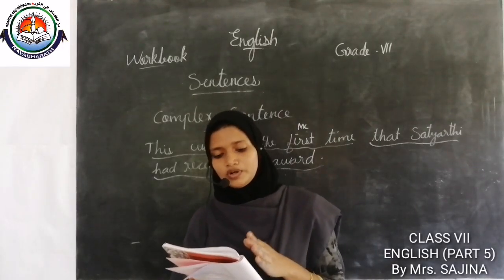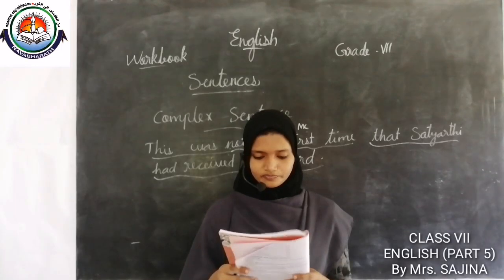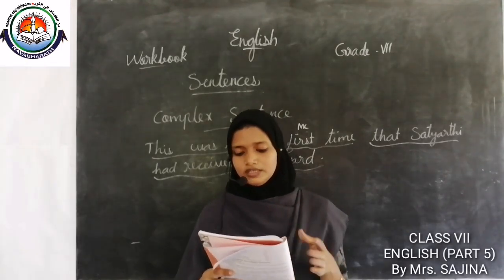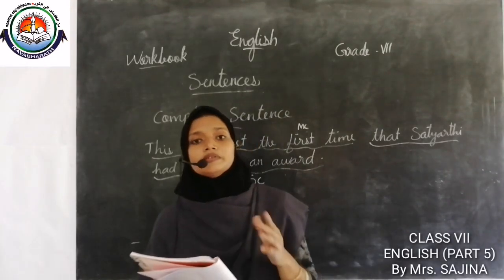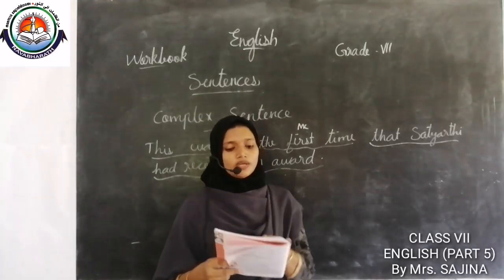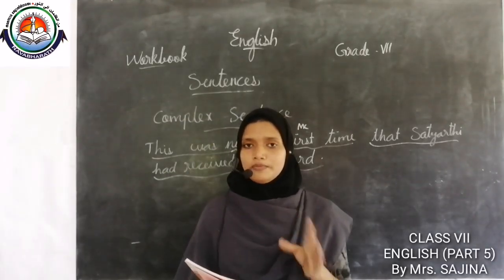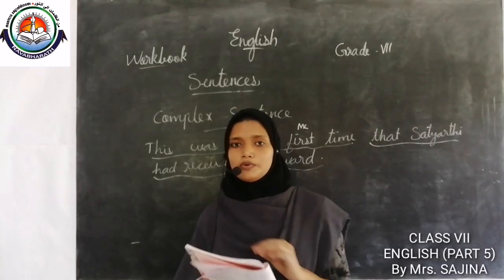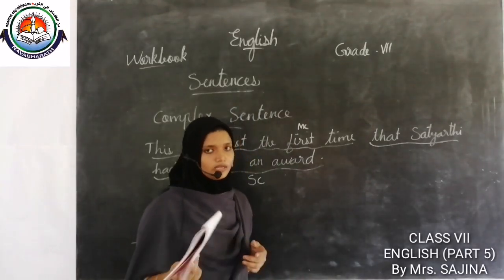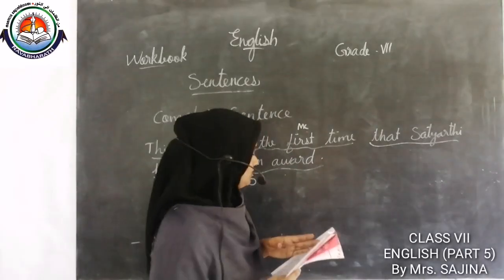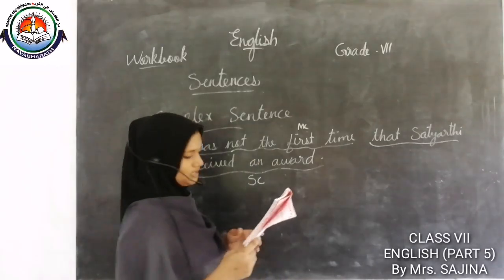That he had won the Nobel Prize is also a subordinate clause. So in this sentence we can see one main clause and two subordinate clauses. So this is a complex sentence.